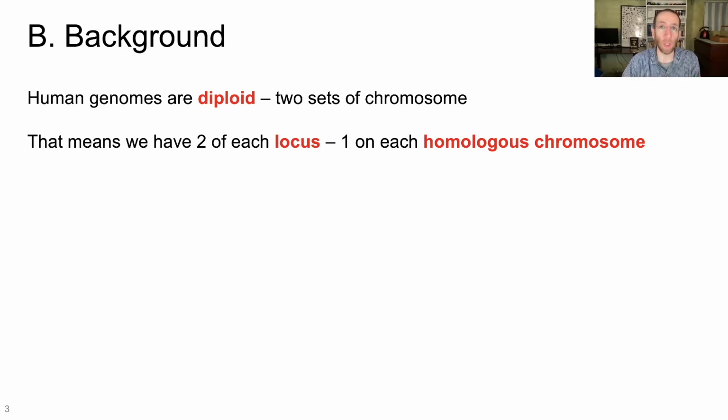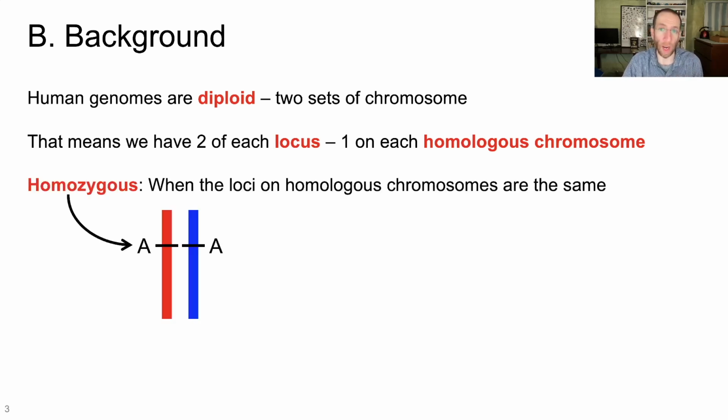And within the human genome, you have two of each locus because you have one on each homologous chromosome. Homologous chromosomes are pairs of chromosomes that correspond to each other that you got from each parent. So chromosome number 1 from mom and chromosome number 1 from dad are homologous chromosomes. And on that pair of chromosome 1, we can find each locus twice, once on mom's copy and once on dad's copy.